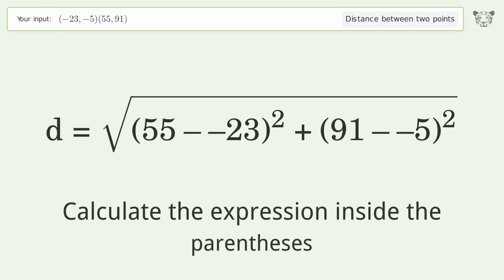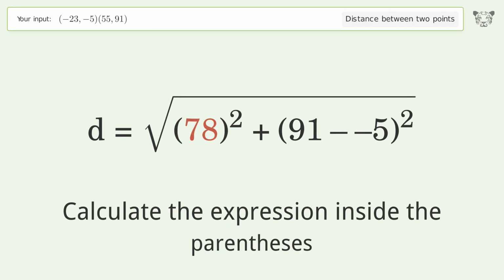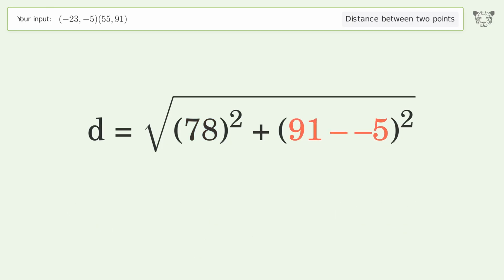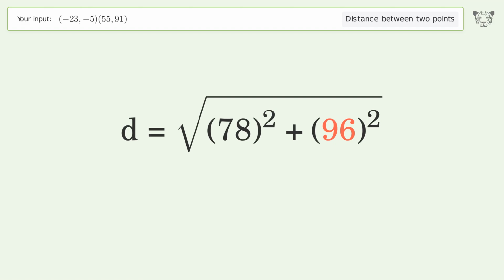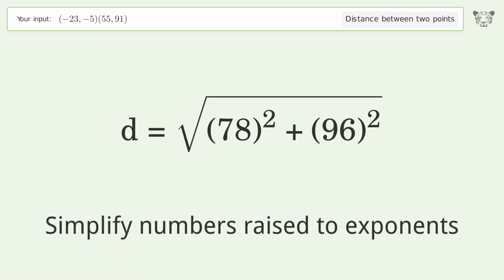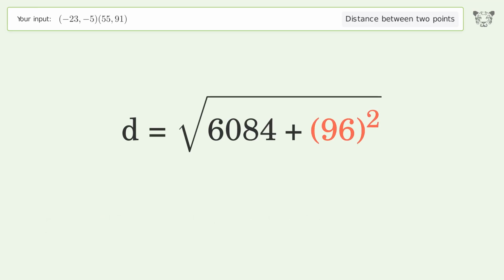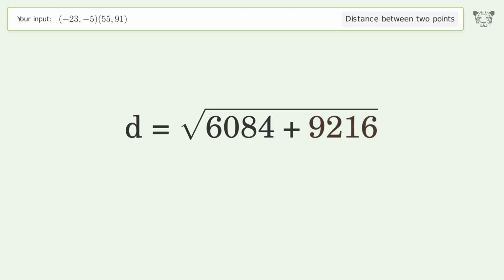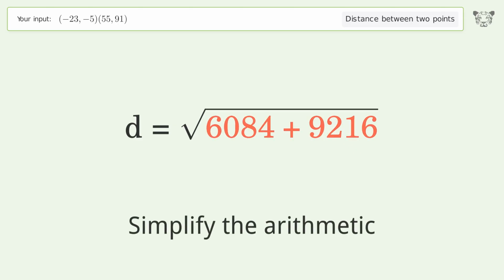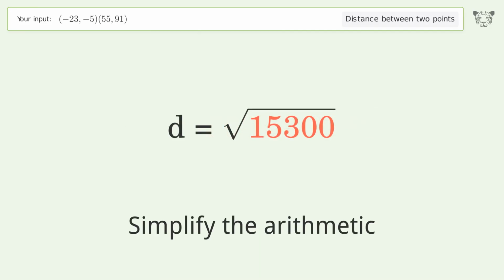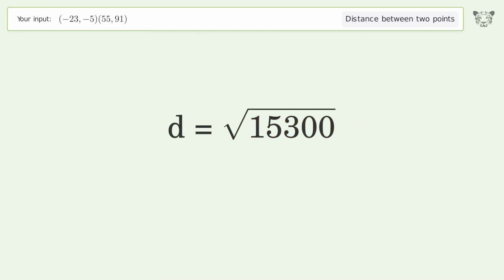Calculate the expression inside the parentheses. Simplify numbers raised to exponents. Simplify the arithmetic. And so the distance between the 2 points is the square root of 15,300 or 123.693.